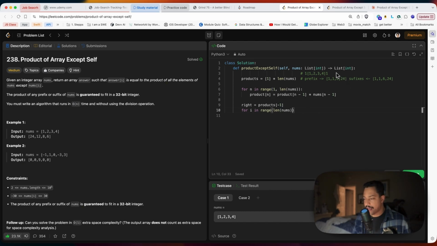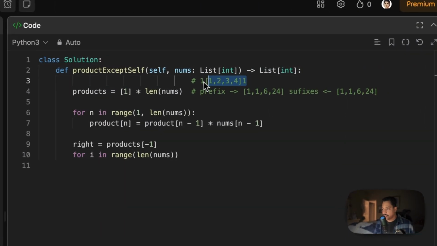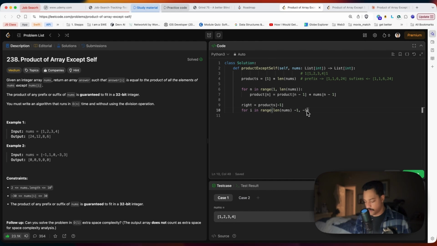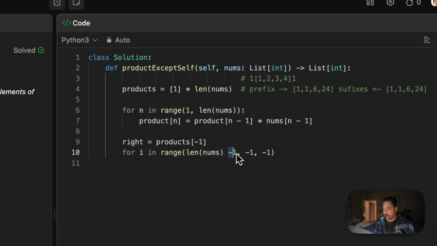Well, remember we're adding an extra position to nums, right? Naturally, if we want to have this imaginary 1 here and we want to iterate backwards, we would do -1, -1, -1, right? So start, stop, and step, right? So we're starting at the last index.